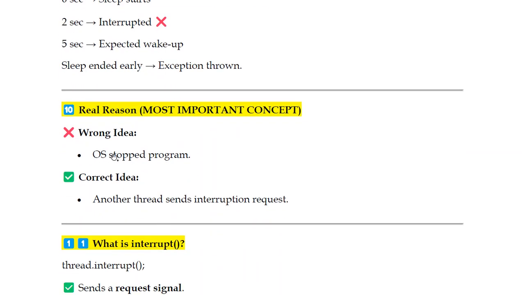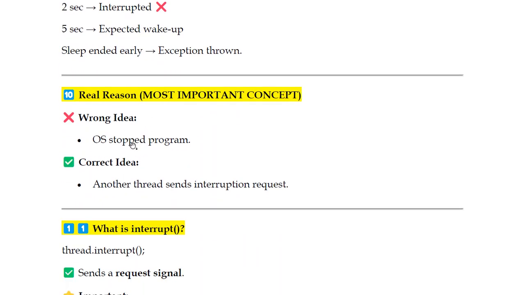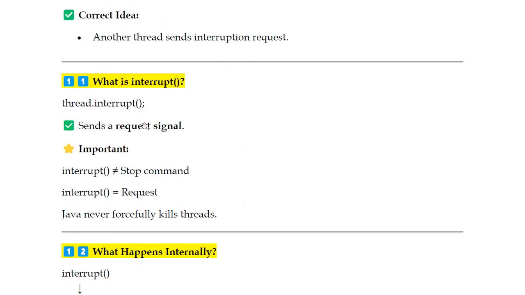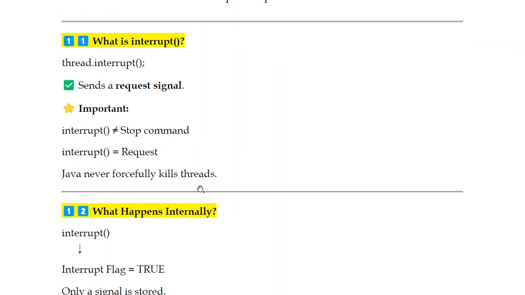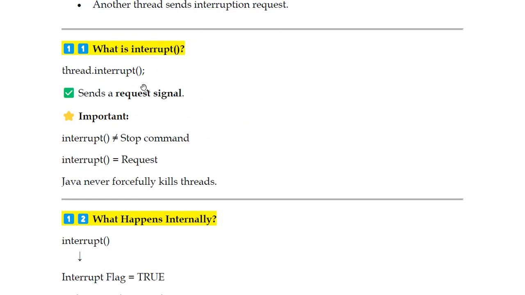It is the same thing. The wrong idea many beginners have is that the OS stops the thread. No, another thread sends an interruption request. Now you just need to understand what that interrupt is. Interrupt means it sends a request signal. Interrupt is not equal to a stop command. Interrupt equals a request. Java never forcefully kills the thread. It won't directly kill threads. It is just a request made by the interrupt method.